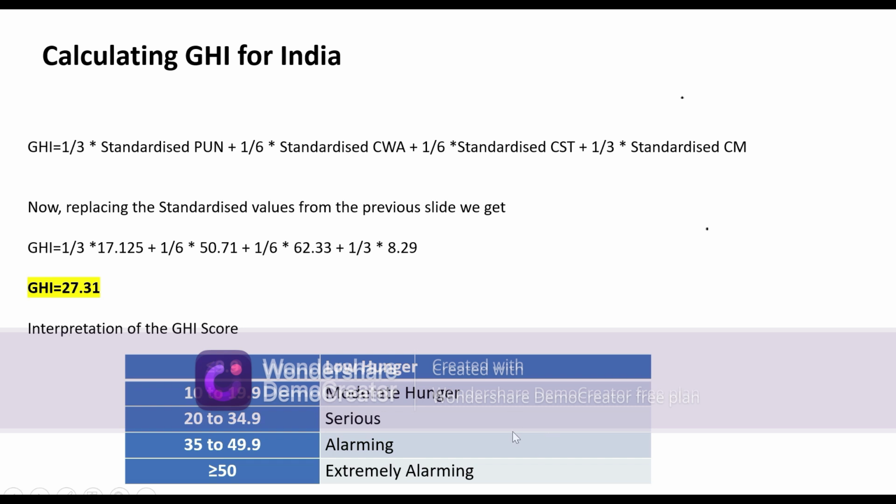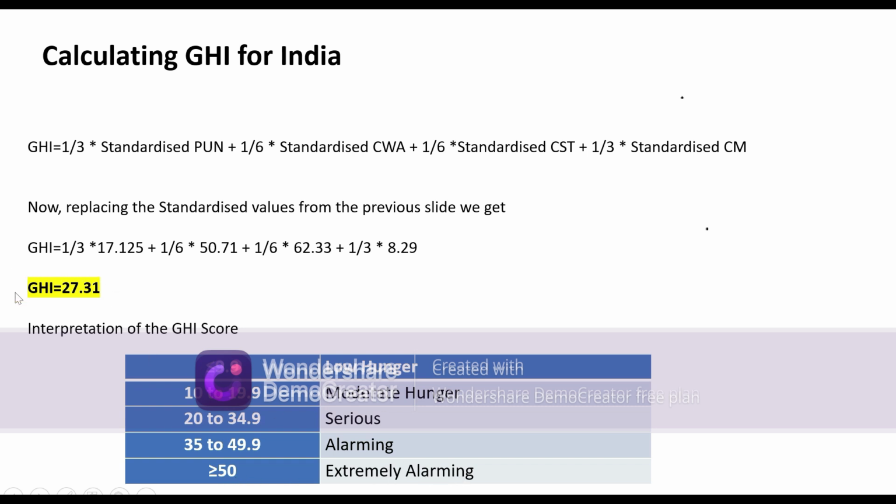So how to interpret this GHI score now? To interpret this, I have put in the table here where a GHI score less than or equal to 9.9 is taken to be low hunger, and a GHI score of 10 to 19.9 is considered moderate hunger. Between 20 and 34.9 it is serious, from 35 to 49.9 it is alarming, and a GHI score greater than or equal to 50 is extremely alarming.